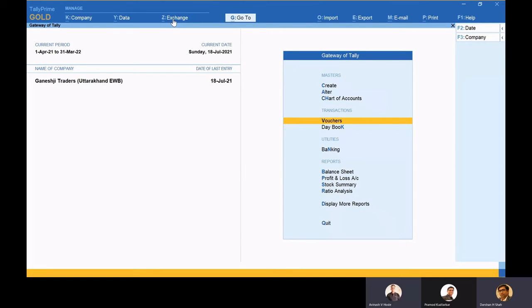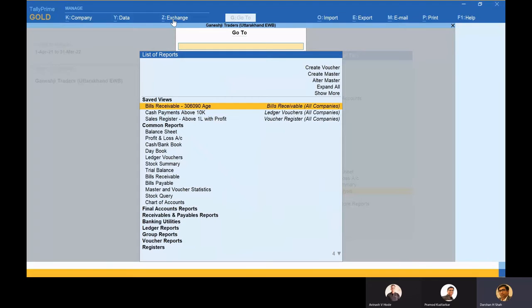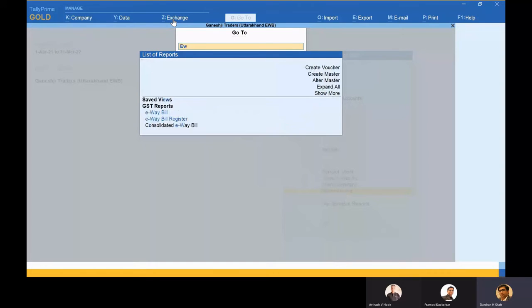Darshan, there is a question from Mr. Mathur. Can we cancel or extend the validity period of an e-Waybill from Tally? Extension I just showed, it gives me all the details. If I want to cancel an e-Waybill from Tally, yes, I can do it. Let's say once again I go Alt G and I go to e-Waybill.